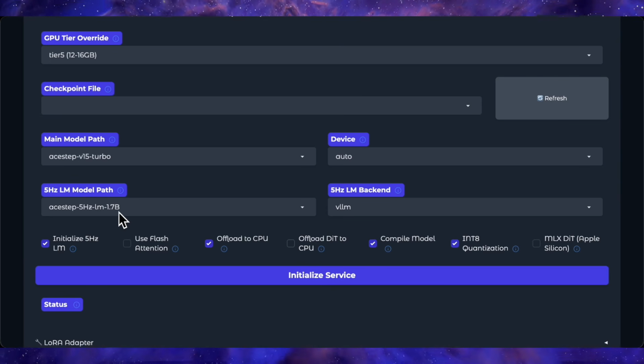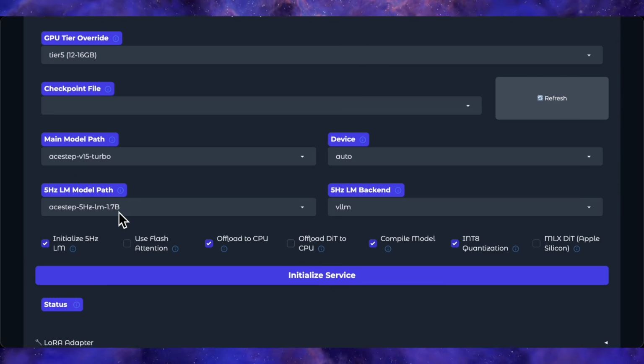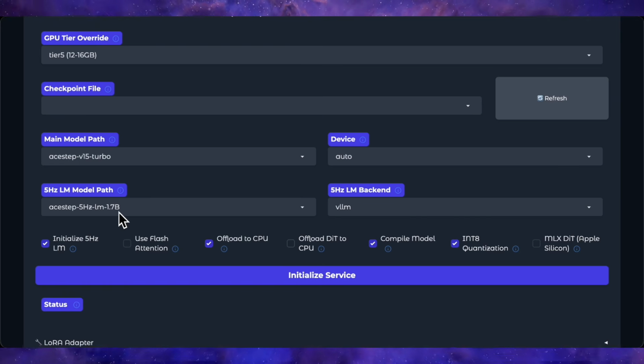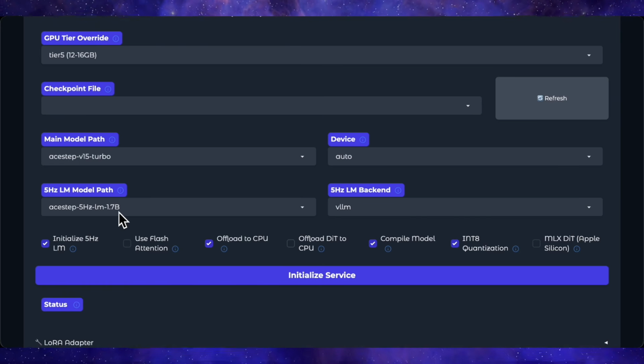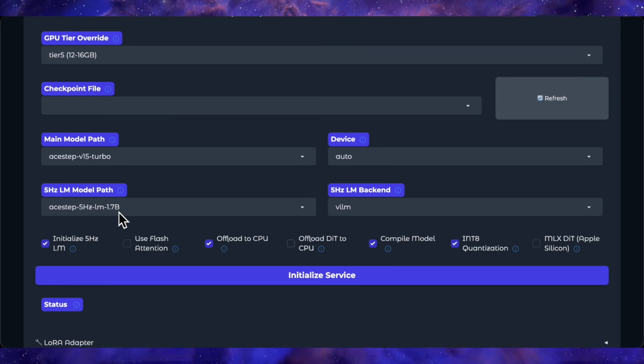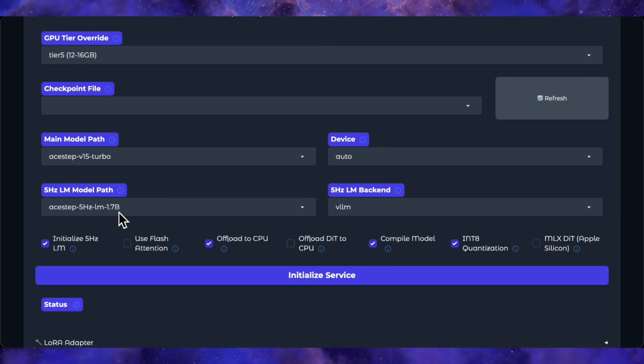Is there a quality difference? A small one, mostly in how precisely the vocals follow the lyric timing. The larger model tightens that up slightly. But 0.6B still sounds genuinely impressive, and more importantly, it actually runs.